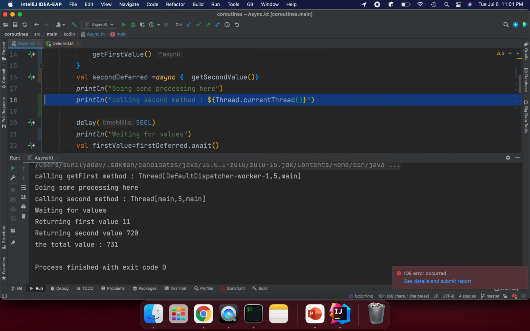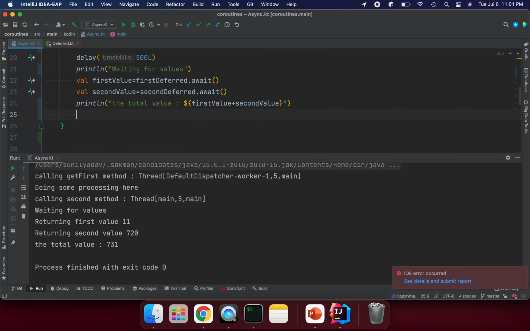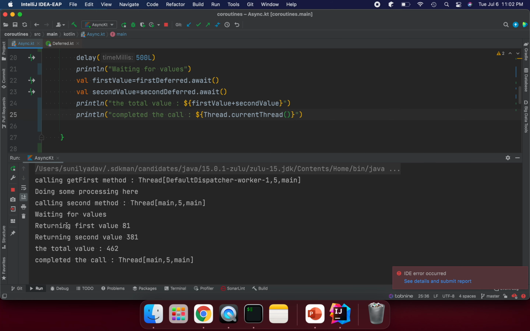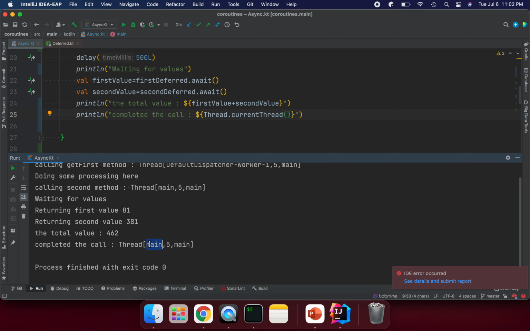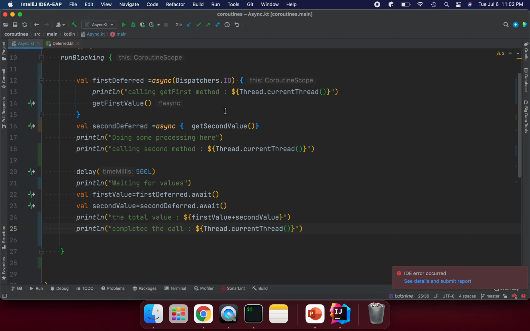So let's see here, if we print everything, we will be going away from the main method. Let's type something: completed the call. Now if you see, here we are using the main method. If we don't want to block our main thread, we can use a different thread associated with async.